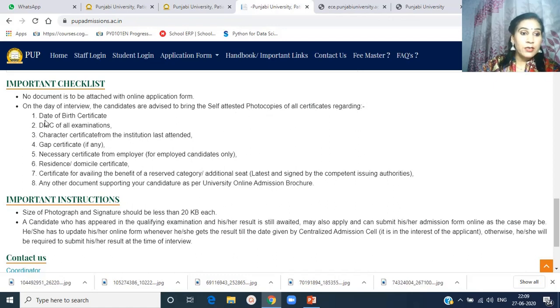The certificates are: date of birth certificate, DMC of all examinations, character certificate from the institute last attended, gap certificate if any, necessary certificate from employer if the student is employed somewhere, residence or domicile certificate, certificate for availing the benefit of a reserved category, then any other document supporting your candidature as per the university online admission brochure.